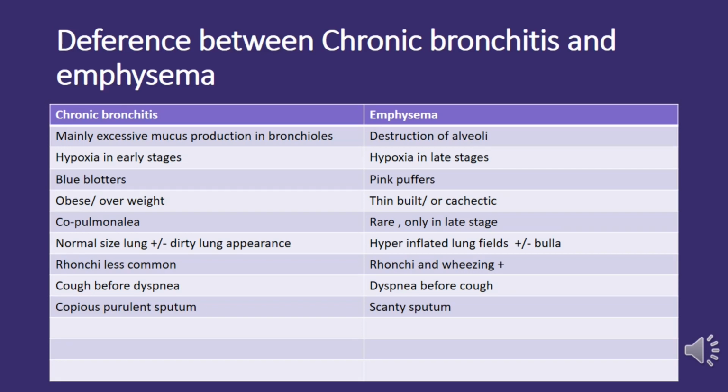Lung appearance in radiography. Chronic bronchitis may present with a normal-sized lung or exhibit a dirty lung appearance on radiography. Emphysema is characterized by hyperinflated lung fields, potentially with bullae. Rhonchi, or coarse rattling sounds, are common in chronic bronchitis. Rhonchi are less common in emphysema.